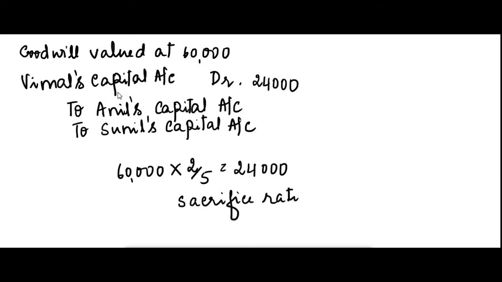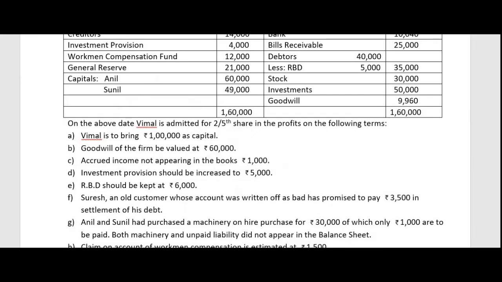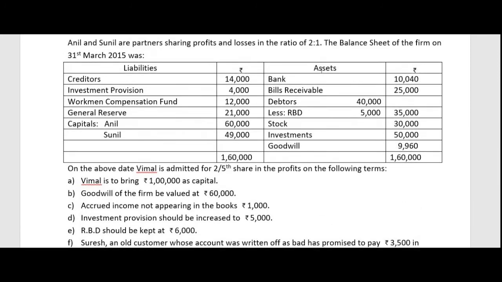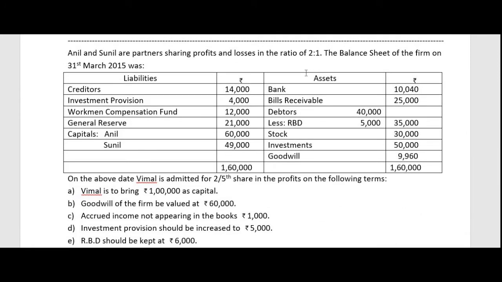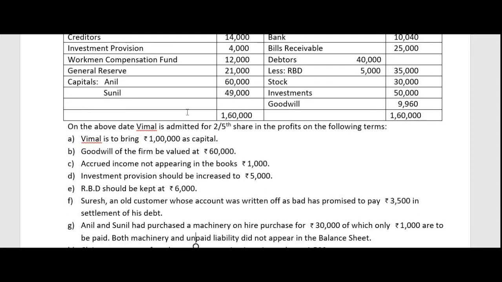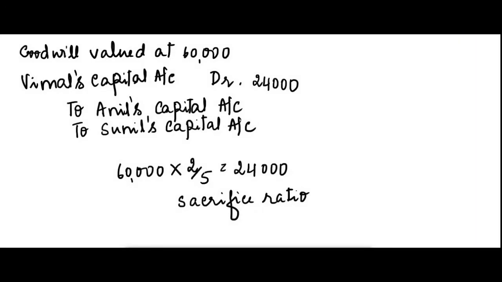Sacrifice ratio is equal to old profit sharing ratio, because in the problem they have given you only two pieces of information: the old profit sharing ratio and the new partner's share. So when only these two are given, your sacrifice ratio will be equal to the old profit sharing ratio. So we have a sacrifice ratio of 2:1.